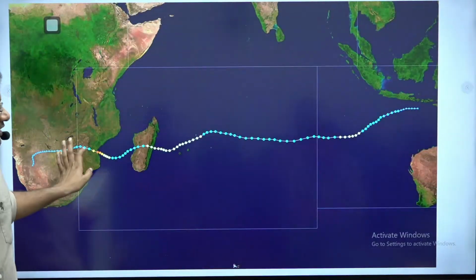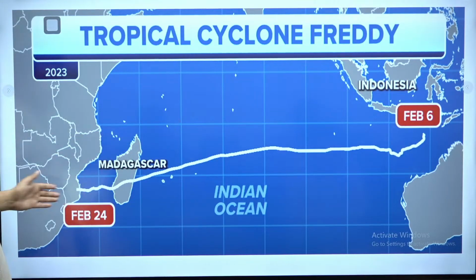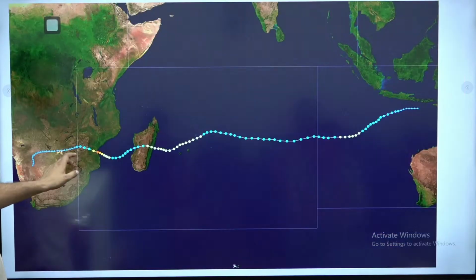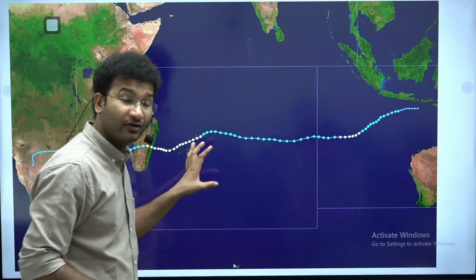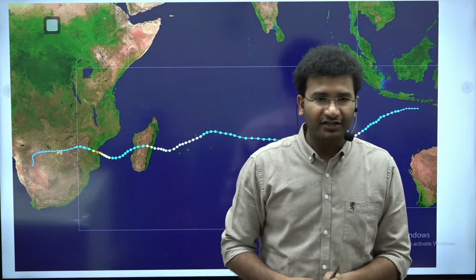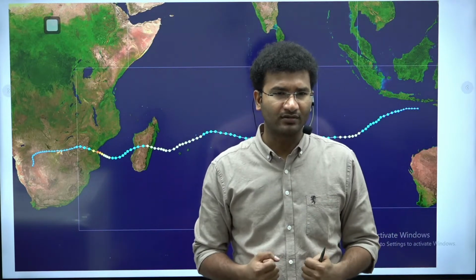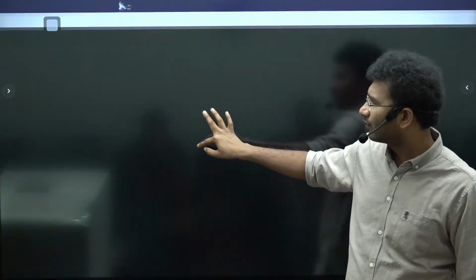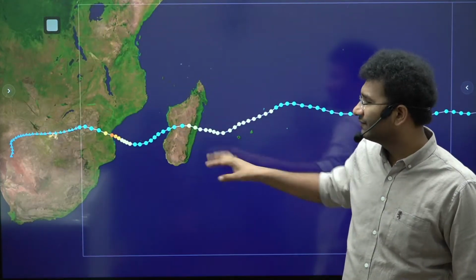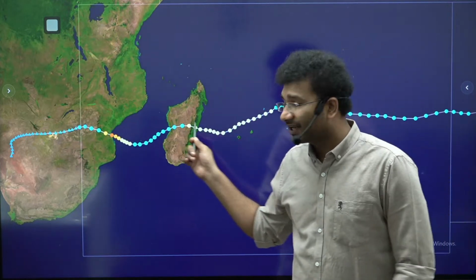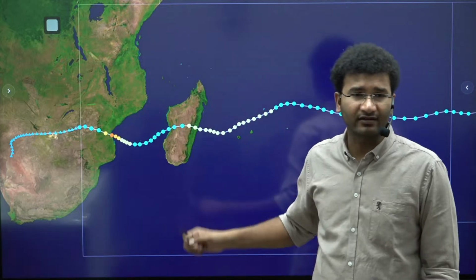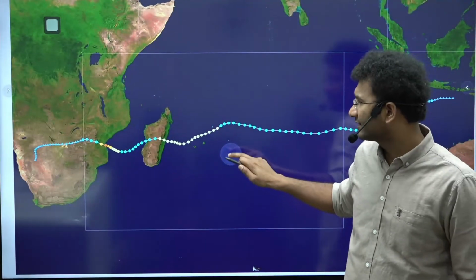Cyclone Freddy, मैंने ये कहा था, it started on February 6th and then came to Madagascar all the way. It took near about 20 odd days here, but it sustained itself in this ocean for 32 days. 32 days में कितना intensification होगा? Lot of intensification. So that intensification of the cyclone, what did it do is that it has even crossed the coastlines of Madagascar. It even crossed the entire coast and again re-intensified here. The re-intensification took place like this.